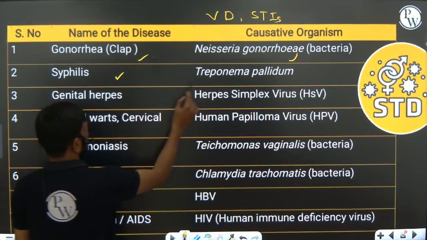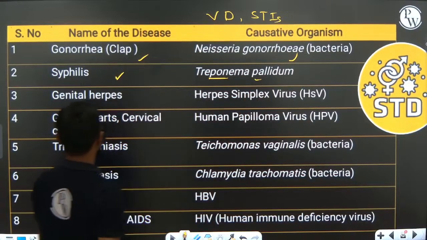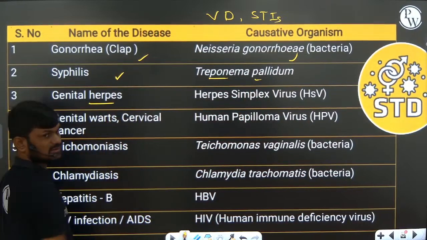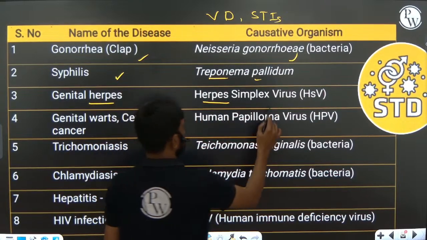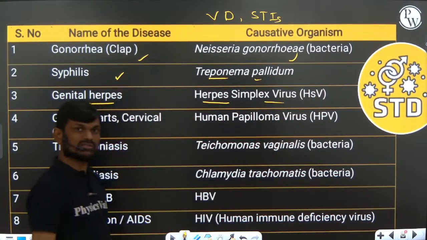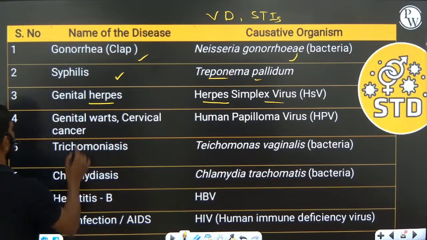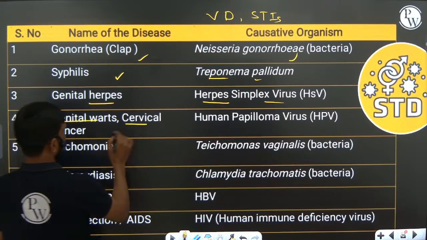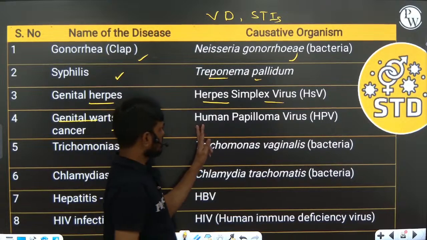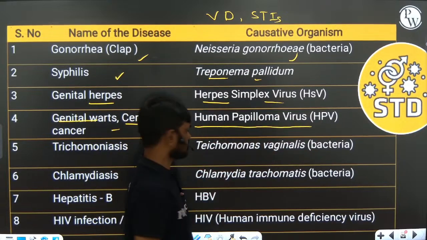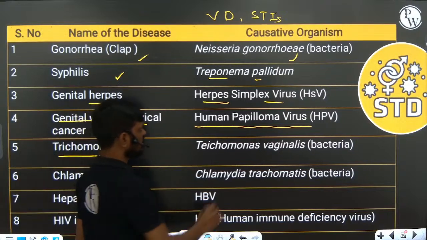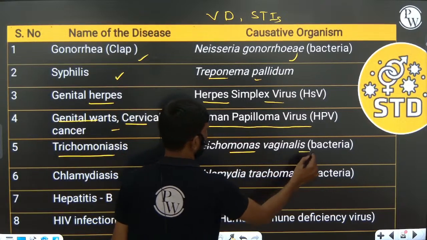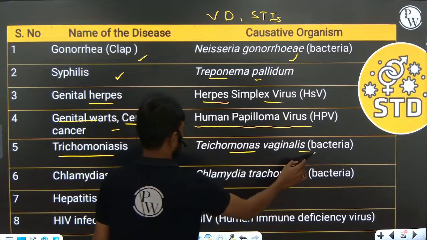Syphilis, Treponema pallidum, is also bacterial. Genital herpes is viral, caused by the human herpes simplex virus. Genital warts and cervical cancer are caused by human papilloma virus. Trichomoniasis, Trichomonas vaginalis, is a protozoan parasite.